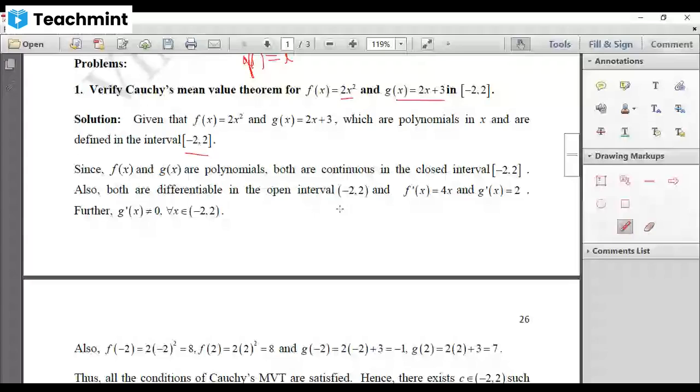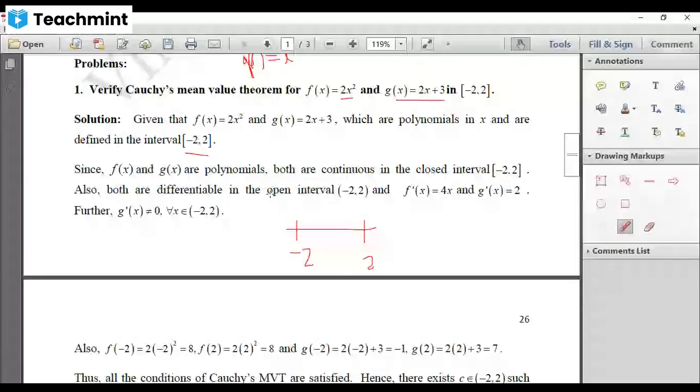And further, what is the derivative of f of x? F dash of x is 4x. And what is the derivative of g of x? That is g dash of x is equal to 2. And you should note that for any value of x in between minus 2 and plus 2, g dash of x will never become 0 because it is constant. For any value of x, this will not change. So this is not equal to 0. Therefore, all the conditions of Cauchy mean value theorem are satisfied.